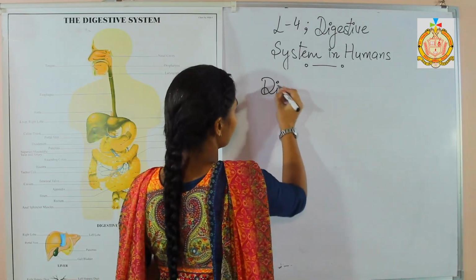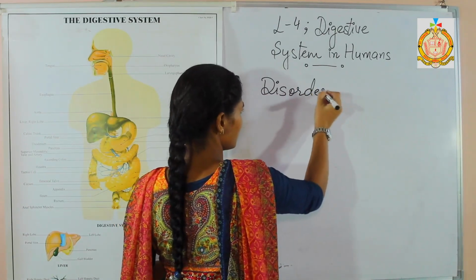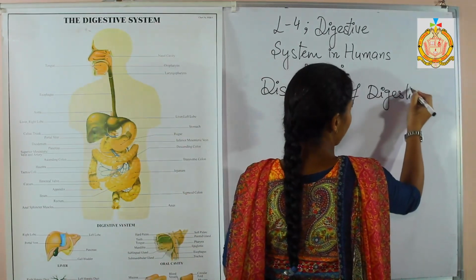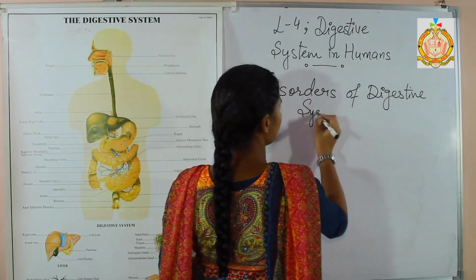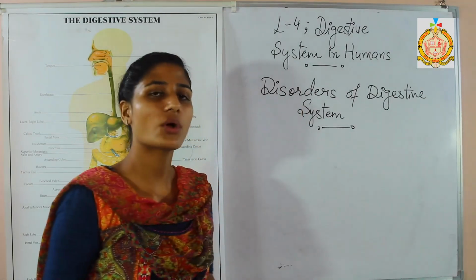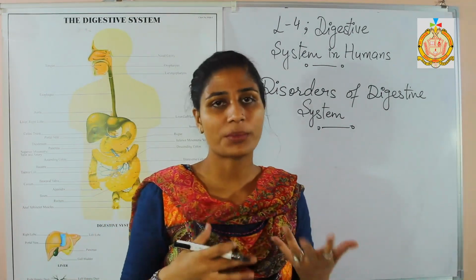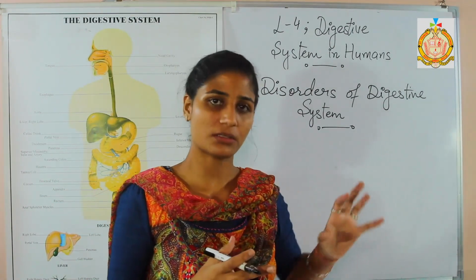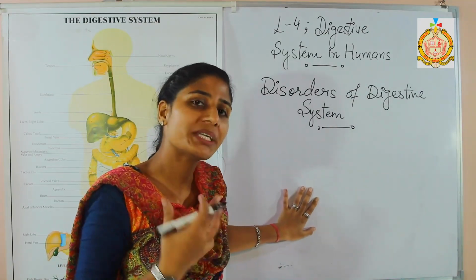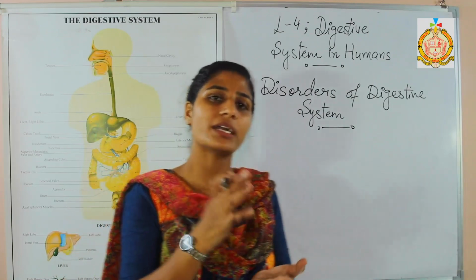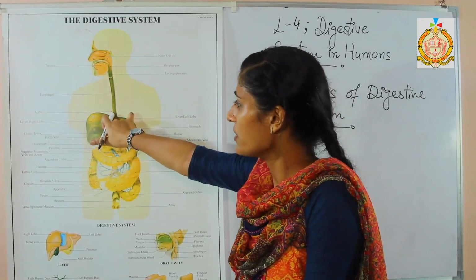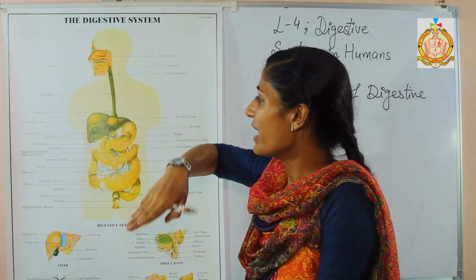There are several kinds of disorders of the digestive system. Firstly, you know that vomiting is a very common disorder. Now how does vomiting take place? When the food enters our stomach with the help of the food pipe, here also flaps are there.